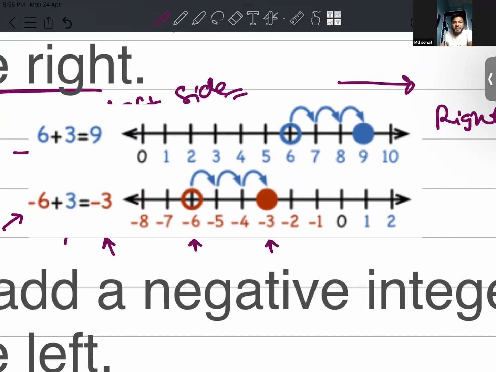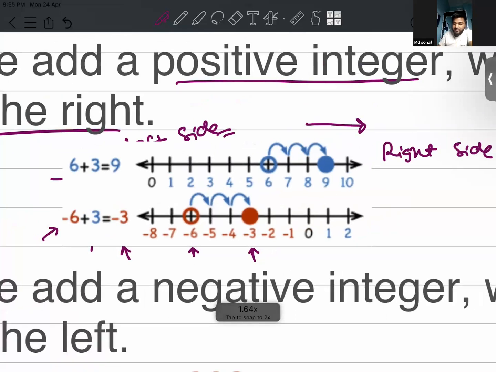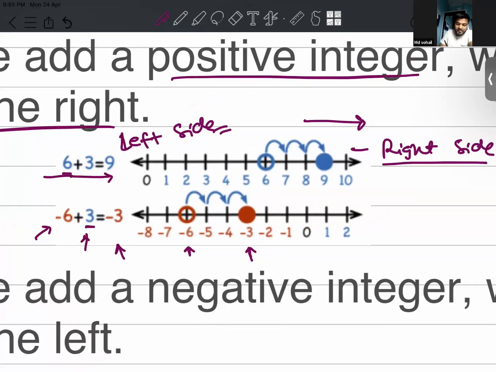Is it on the left side or on the right side? Have a look again. Minus 3 is lying on which side of minus 6? You can take help from here. Here I have written right side, here left side. Right side.